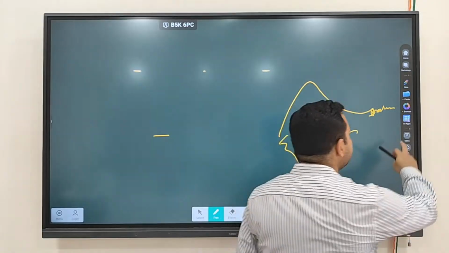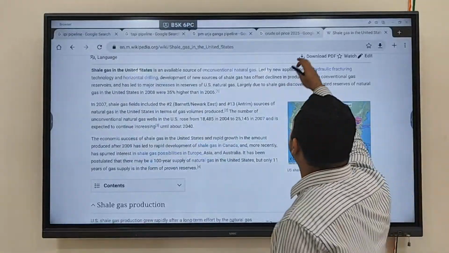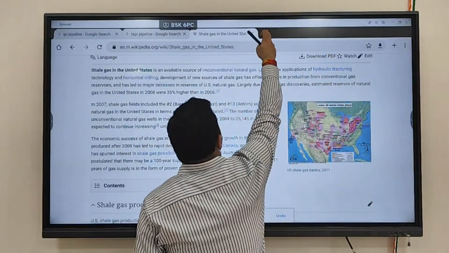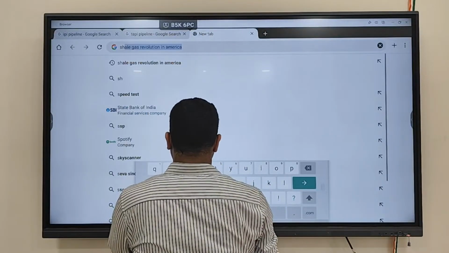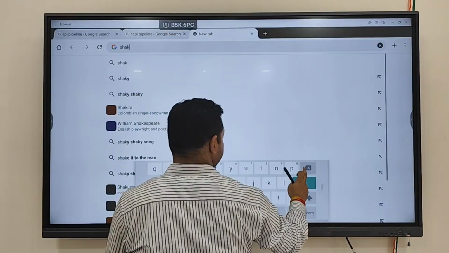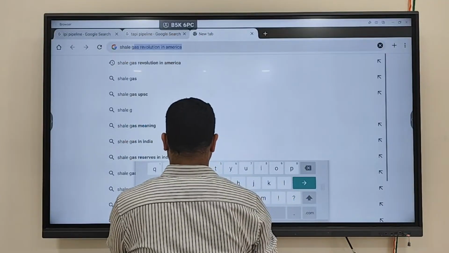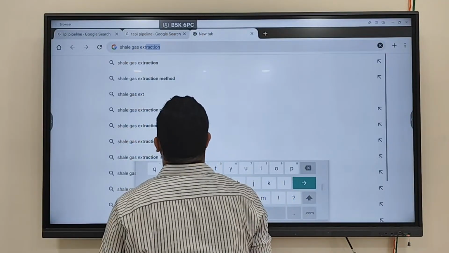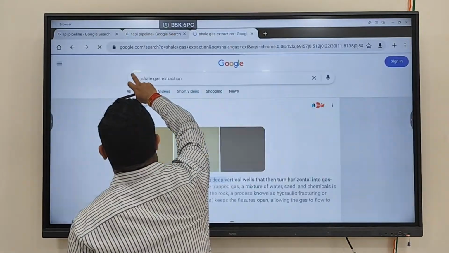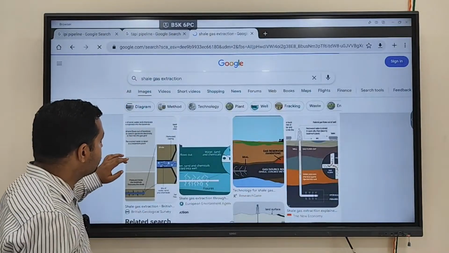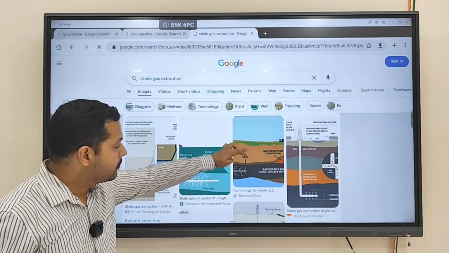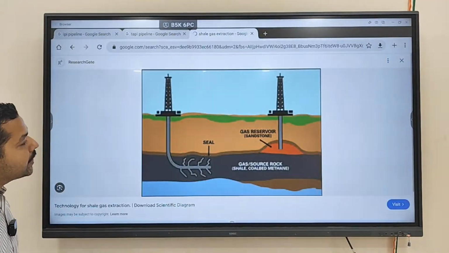Fine. If you see the shale gas extraction figure, this is basically shale gas extraction.